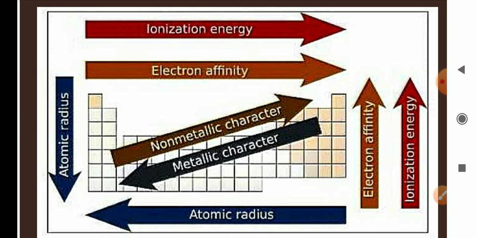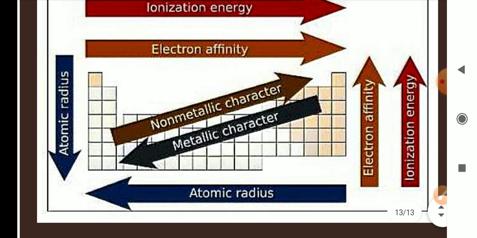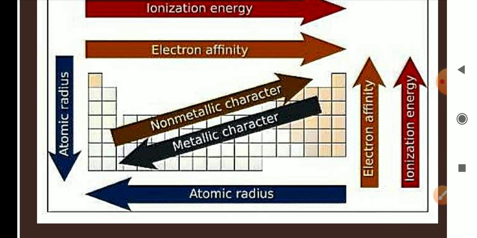If we see the electron affinity, it increases from bottom to top in a group.